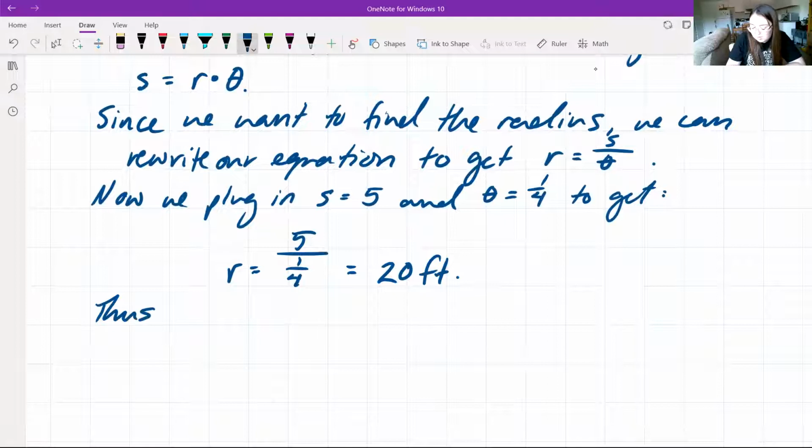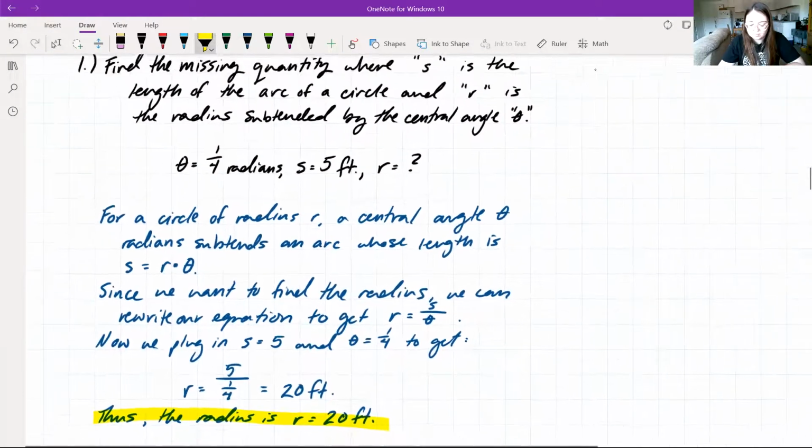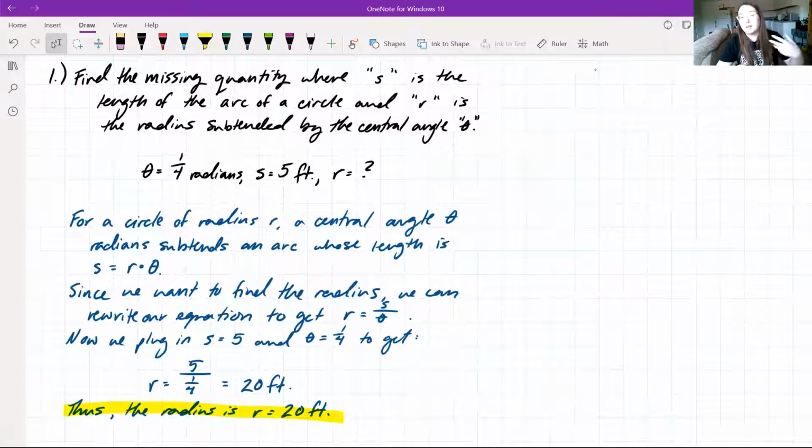So summing this up, thus the radius is r equal to 20 feet. And there's our answer. So knowing how to solve this problem was definitely straightforward, but knowing the vocabulary of what we're being asked and knowing the equation of s is equal to r times theta is what allowed us to work this problem out just as we did. So knowing vocabulary and knowing equations is going to be an immense help when doing problems.